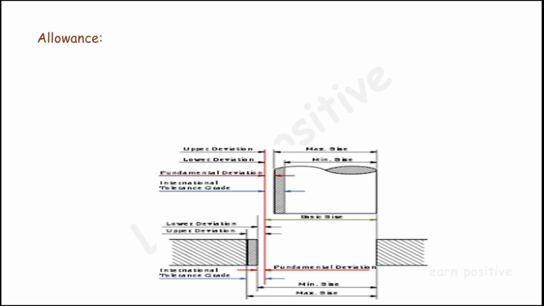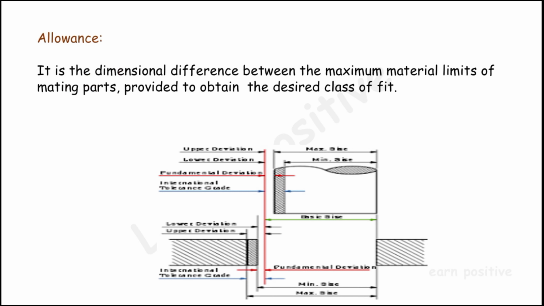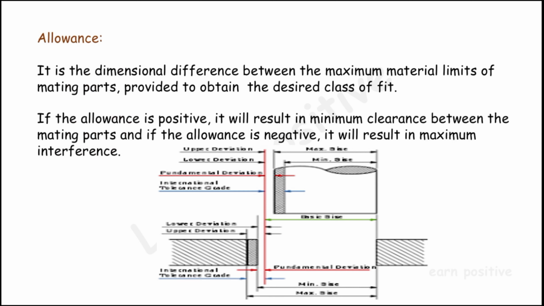And what is allowance? Allowance is the dimensional difference between the maximum material limits of the mating parts, provided to obtain the desired class of fit. If the allowance is positive, it results in minimum clearance between the mating parts, and if the allowance is negative, it results in maximum interference between the mating parts. So minimum clearance is called positive allowance, and maximum interference in the mating parts is said to be negative allowance.